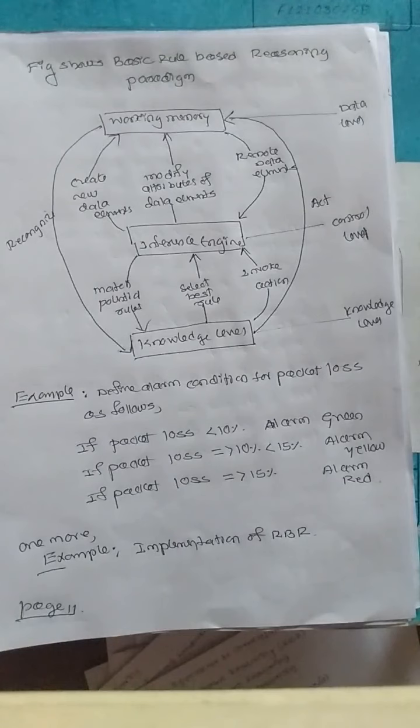When the network goes into a fault state, it is recognized by the working memory. The inference engine, in cooperation with the knowledge base, compares the current state with the left side of the rule base and finds the closest match to output the right side of the rule. The knowledge base then executes an action on the working element.